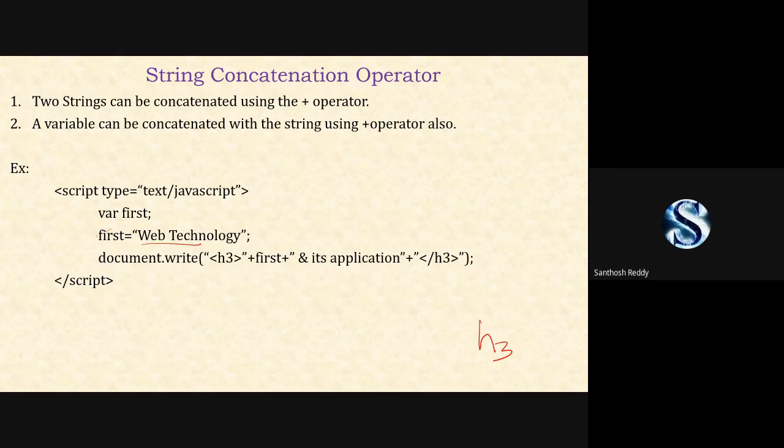So first I have included the header tag, plus whatever variable I declared, first, I have specified here, again plus, and the opening of double quotes and "its applications." Why? Because this is a string, so I have incorporated it into the double quotes. Again plus and the closing of your H3.